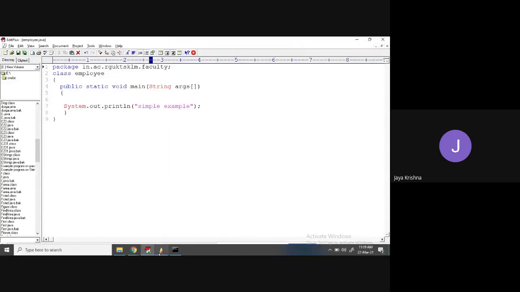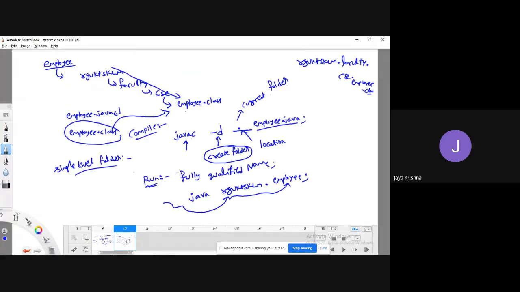So this way you need to execute a program. What I have explained here is a single level package, how to execute it. Similarly, multi-level packages, how to execute, I have explained.